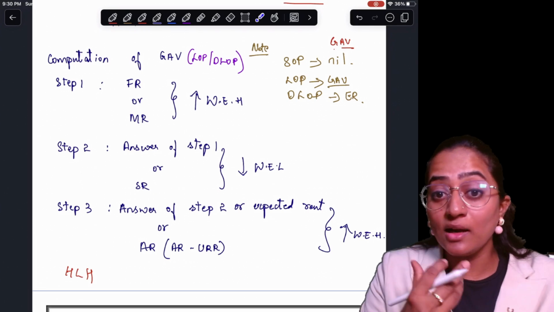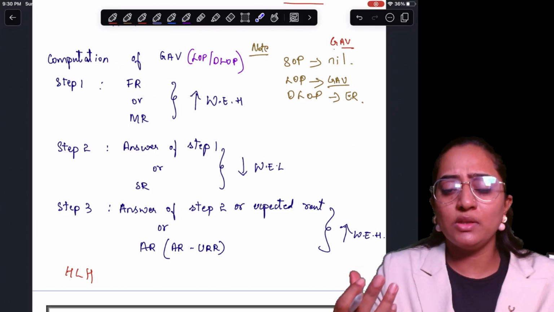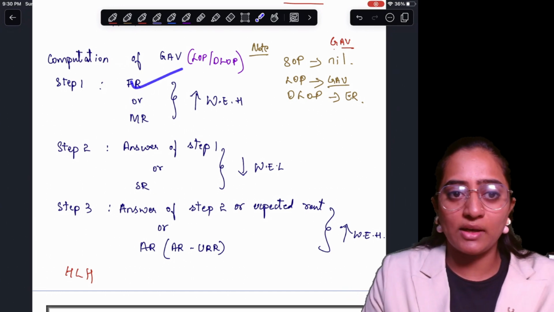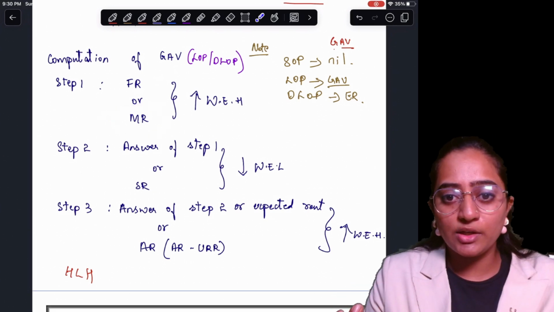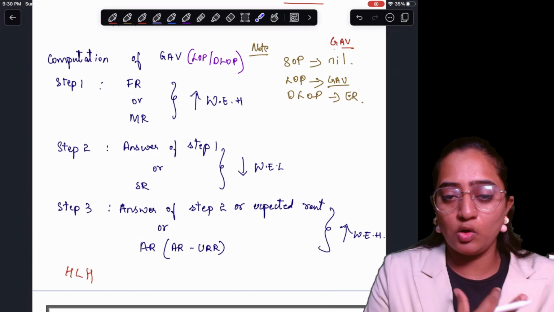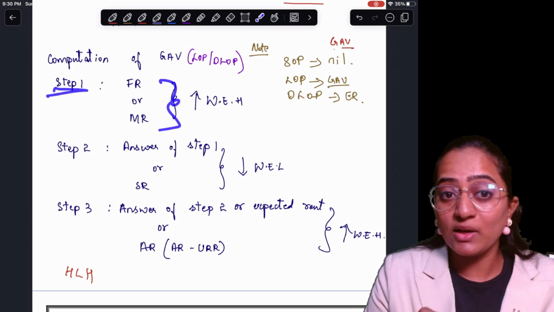Whatever fair rent is running in your neighborhood is called fair rent. FR is fair rent. Municipal rent means the rent determined by the municipality as per your location. You have to consider whichever is higher as your step number 1 answer.